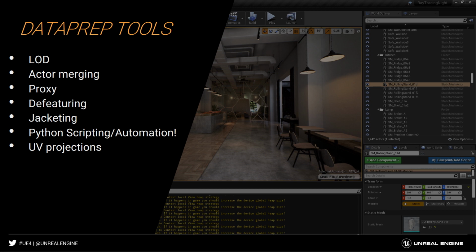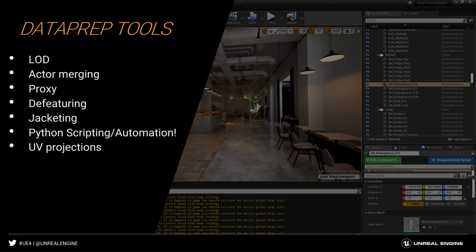Now I mentioned with Datasmith, the ability to work with data and how we translate or convert that data. As a plugin, it does it behind the scenes for you. You can customize and set that how you want it. But with our data prep tools, we have the ability to go in and define all different ways of working with your data. It might be specific levels of detail. It might be merging different objects or meshes together into one. You might have millions of components and you want to break that down to maybe 50 components. Very easy just to grab that and merge those together.